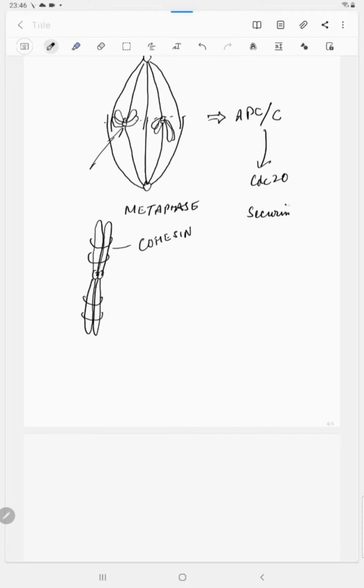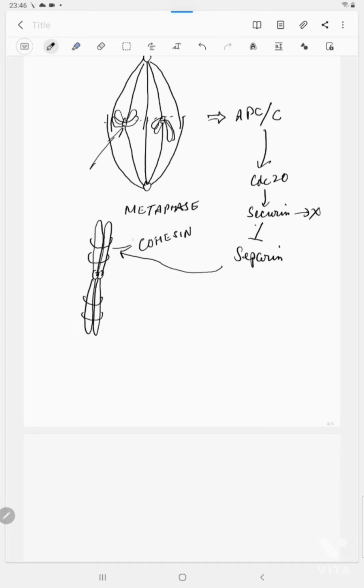Now securin is an inhibitor of separin. When securin is degraded by ubiquitination, the inhibition on separin is removed. Separin is actually a separase enzyme that will cleave these cohesin proteins.